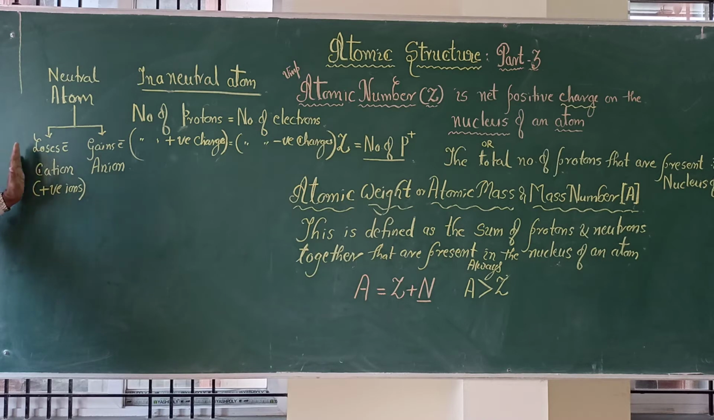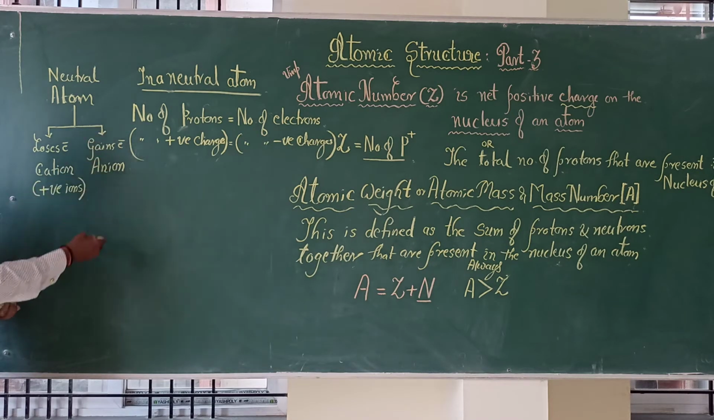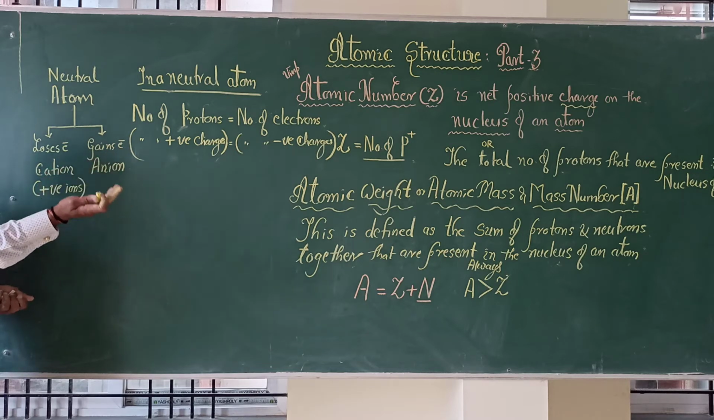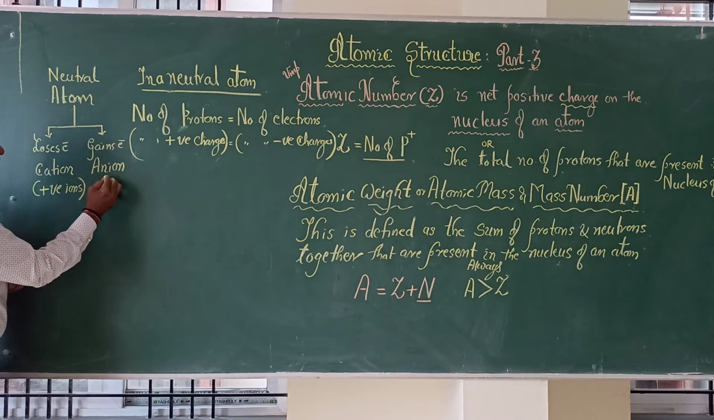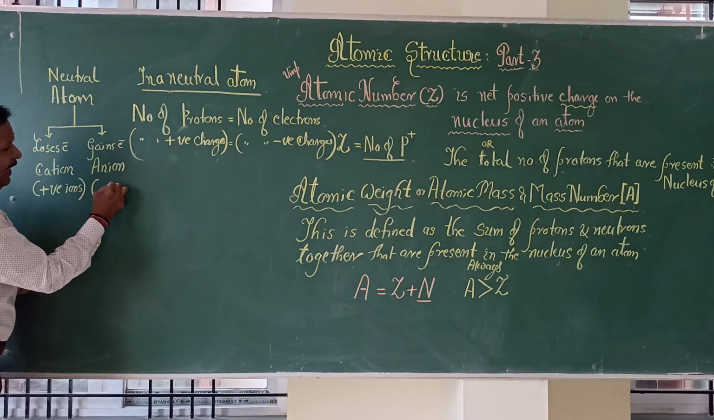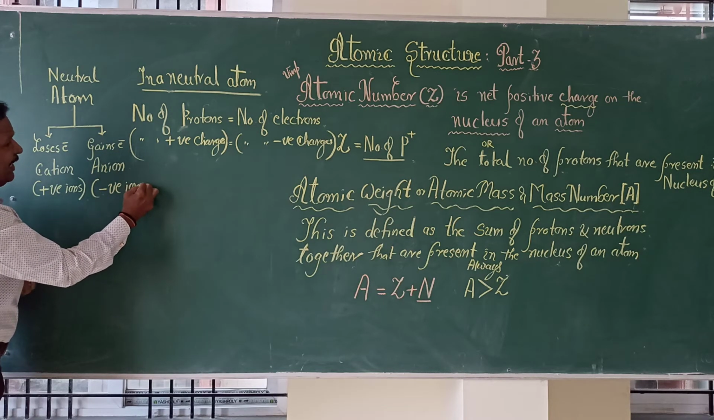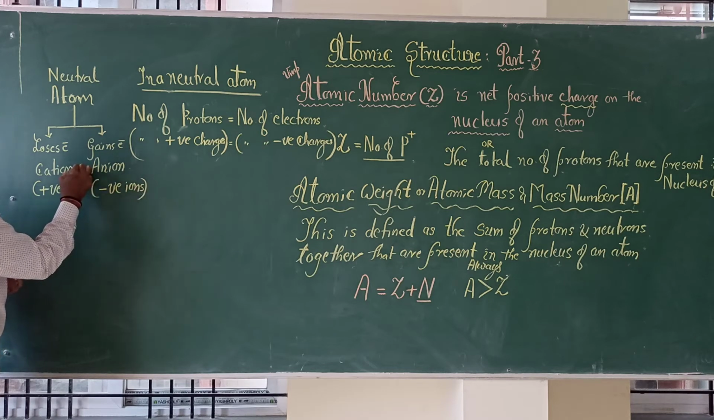How many electrons are lost, that much positive charge will be there. If one electron is lost, 1+ charge; if 2 electrons are lost, 2+ charge, because the charge of one electron is -1. And whenever electrons are gained, protons remain as they are, but electrons are gained, hence we get anions. They will get a negative charge, so these are negative ions.